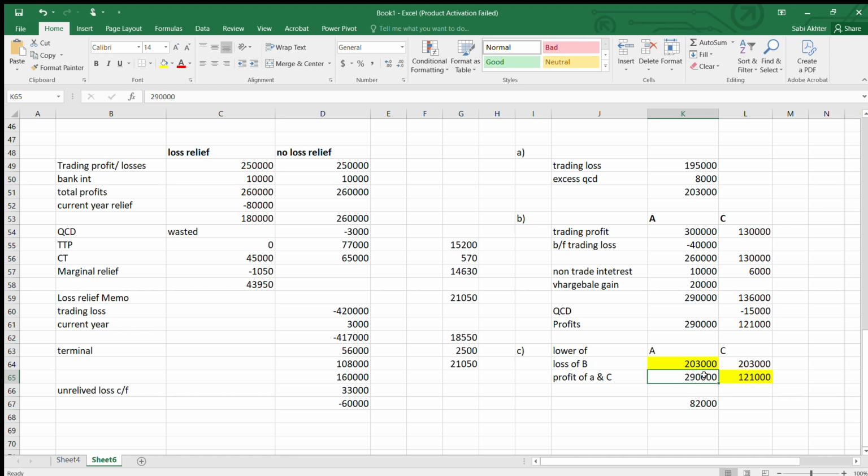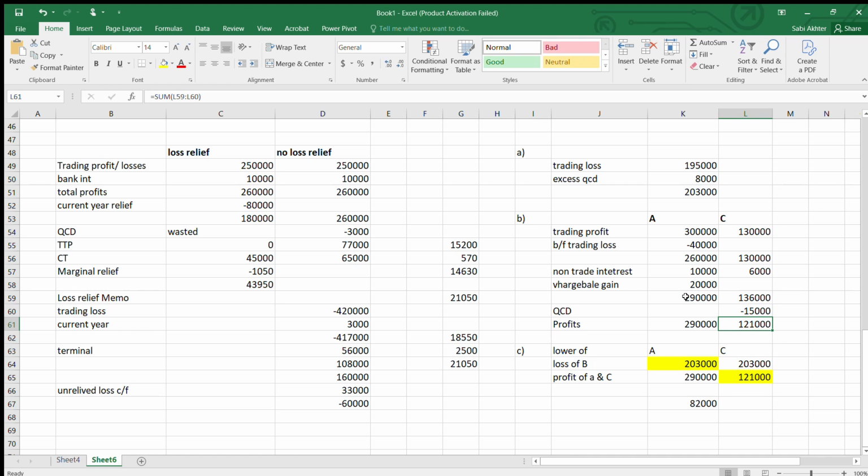There are other combinations also. For example, 150,000 from A, because he has a profit of 290,000, and the balance 53,000 from C's profit, because he has sufficient profit. That figure is just an example; you can give any figure.